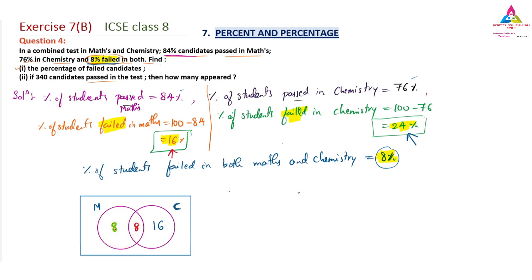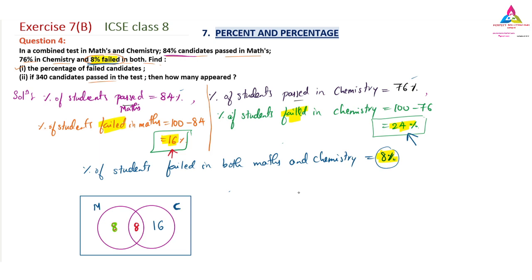Similarly, if I want to find how many students have failed in chemistry, that is 8 plus 16, which equals 24. This way we can add them. This Venn diagram helps you find how many students have failed only in maths, only in chemistry, and in both subjects, that is 8, 16 and 8. So this is the first half.